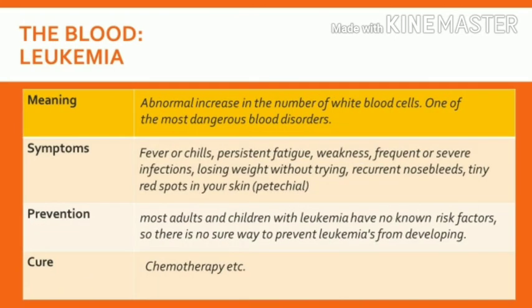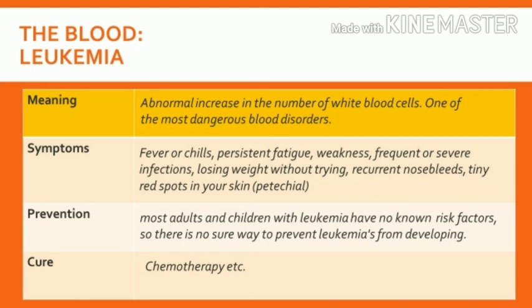Last but not the least, leukemia. Leukemia is an abnormal increase in the number of damaged white blood cells, one of the most dangerous blood disorders. It is most likely to affect people over the age of 55 years, but is also a common cancer in those aged under 15 years. When there is an uncontrollable growth of damaged WBC, healthy blood cells die.